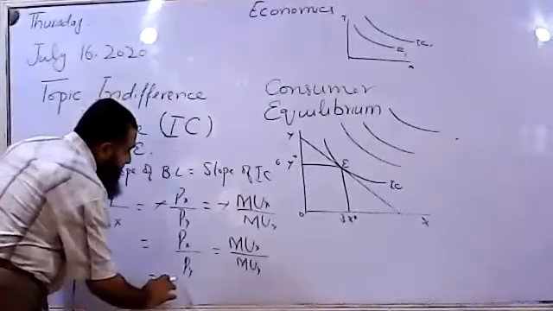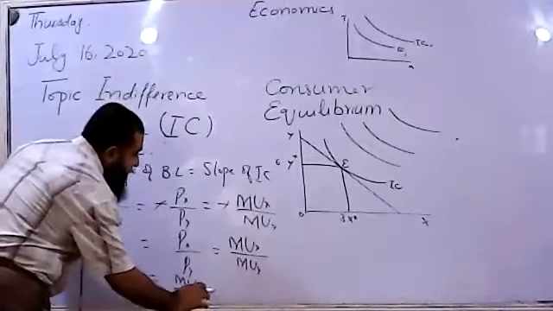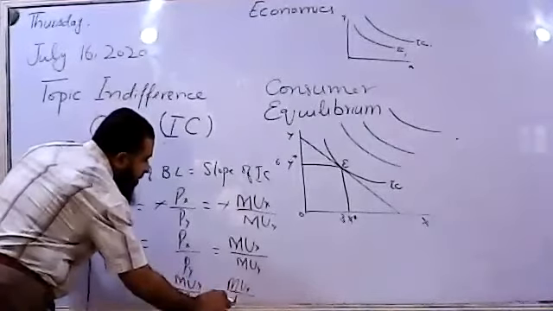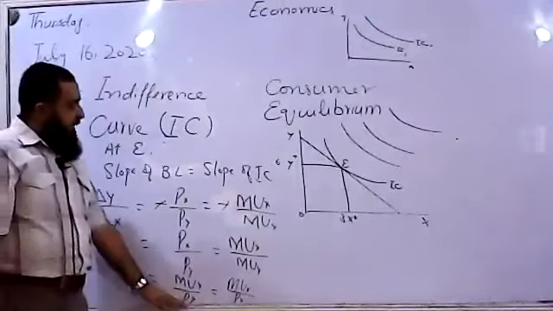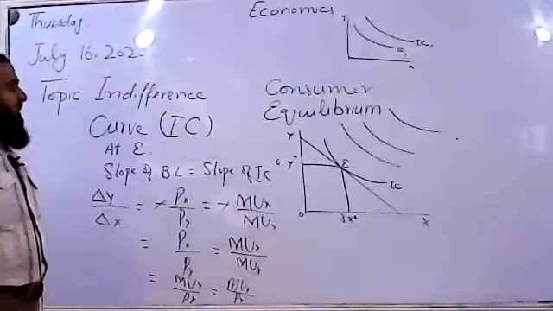Can I write it this way? Marginal utility of y over price of y should equal marginal utility of x over price of x. That means each dollar spent on either y or x will give the consumer equal satisfaction.